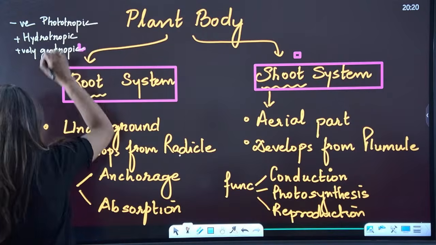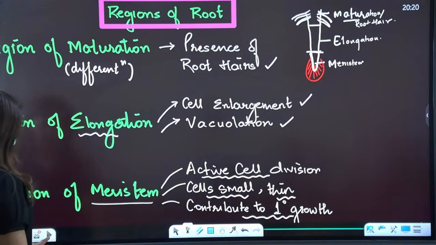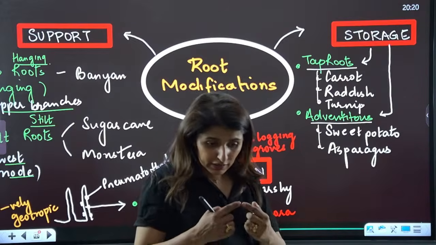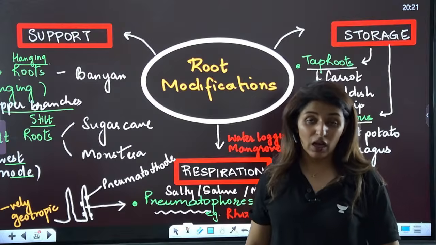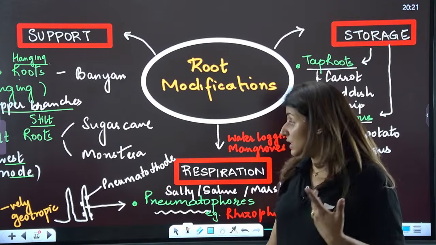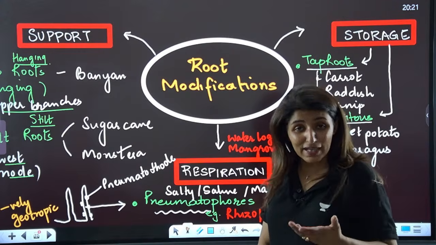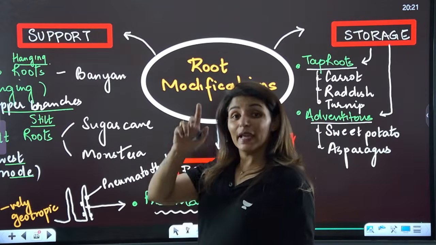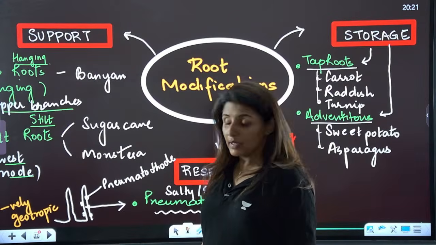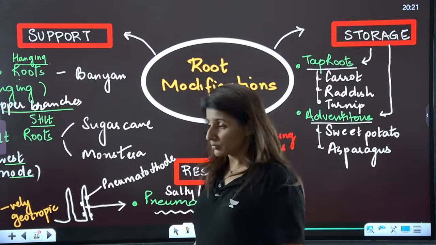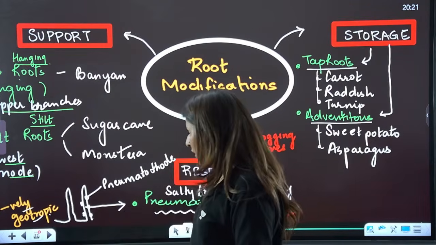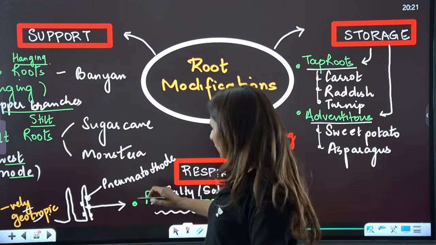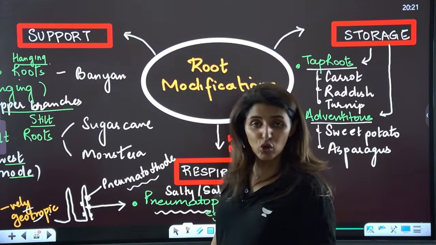But in case of respiratory roots, guys, we see that these roots, instead of growing deeper, start growing out of the water, out of the ground, because they are getting suffocated in the marshy and saline conditions. So they come out of the ground and grow aerially upwards. They are aerial in nature. They are negatively geotropic. These have special openings for respiration. We call these openings pneumatothodes.